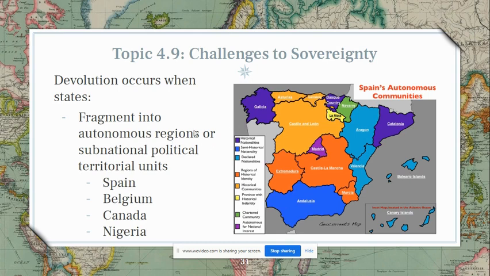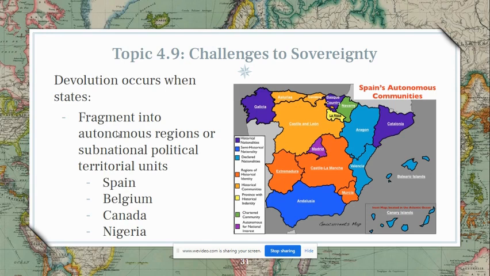An autonomous region would be a region of a country that has some degree of self rule outside of the central government. A subnational political territorial unit, lots of words, like I said, subnational just means below the national level, and a political territory, like a province or a state or a region, has some degree of power below the national level.